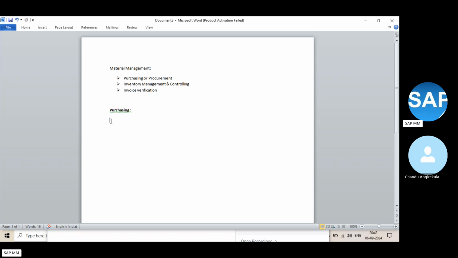And in verification again, once you pay the amount, if you return the product to the vendor, then we have to capture the return-related amount and get that amount back. We'll be raising a credit memo. So these three areas are covered in material management: procurement, inventory management, and invoice verification.